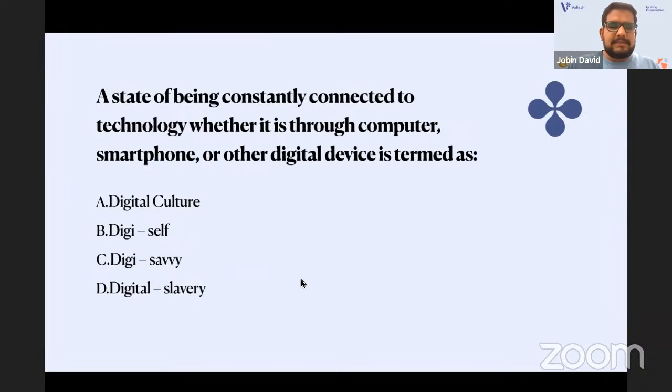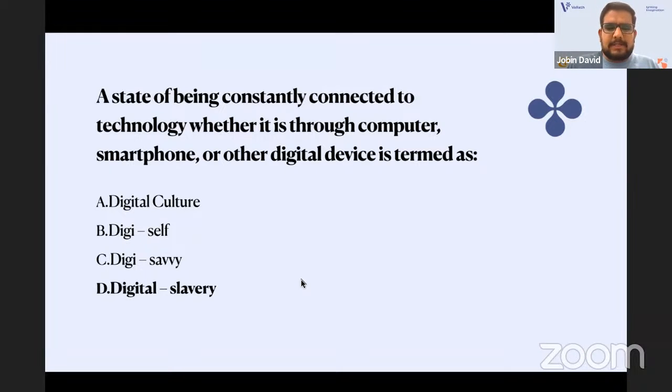The next one is with the ICT. You need to know the basic terms of ICT. The same things they will ask. A state of being constantly connected to technology, whether through computer, smartphone, or other digital device, is called digital slavery. The answer is D, digital slavery.